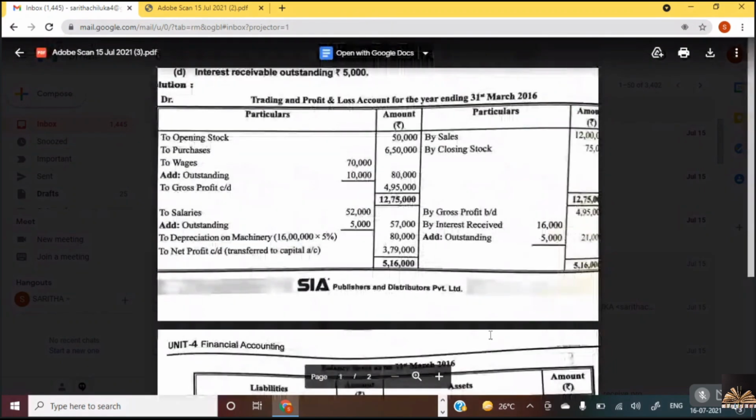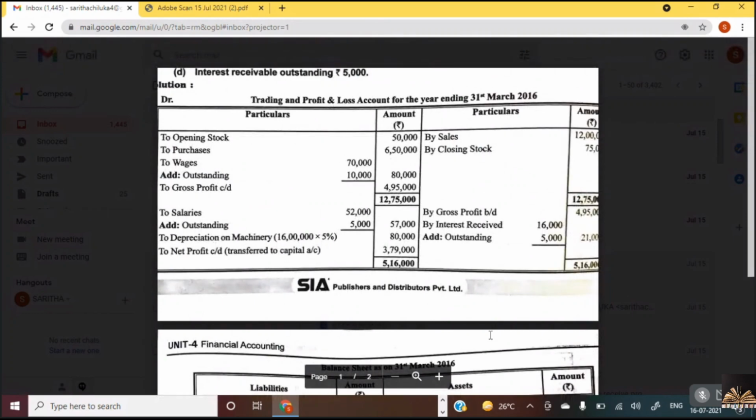So what are the adjustments that you have learned in this problem? First one is closing stock. Where do we take the closing stock? Any adjustment will be taken twice, isn't it? What are the two places we take the closing stock? Once in trading account and once in the balance sheet. Very good.